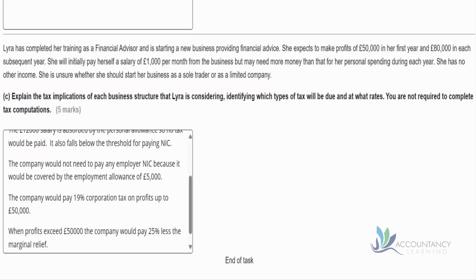And notice the style of the answer as well while we're looking at this written question. We're trying to write everything in these short, punchy paragraphs. So basically, we're encouraging the marker to give us a mark for each paragraph we have. So try to avoid big blocks of text because they're quite difficult for the marker to read, and they have to apply their judgment and decide how many marks a big paragraph could earn. But if you set out your answer as we see on the screen now, we've got a series of one-line statements, each of them trying to get 1 mark each.